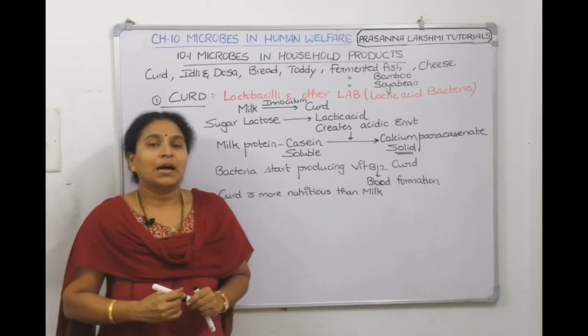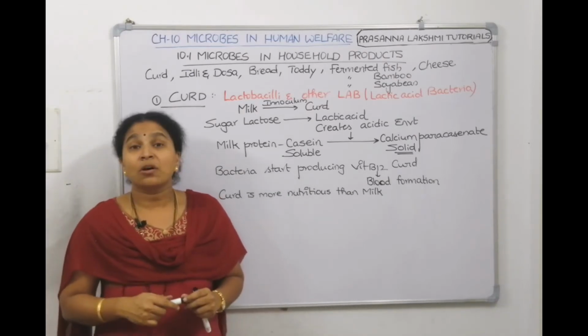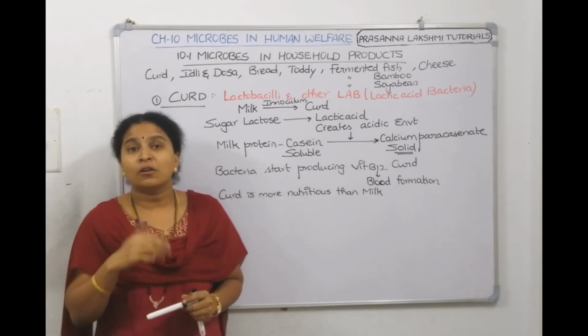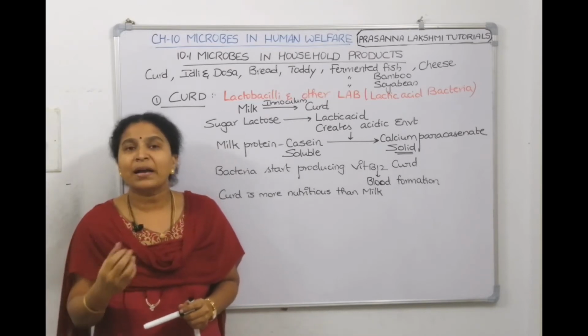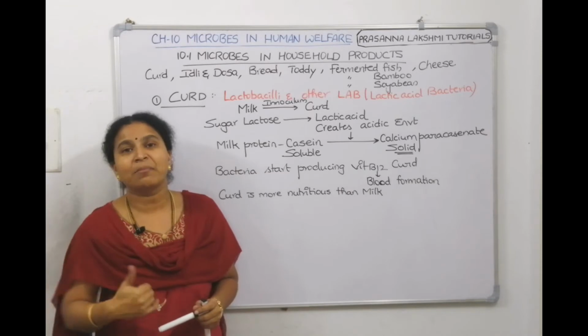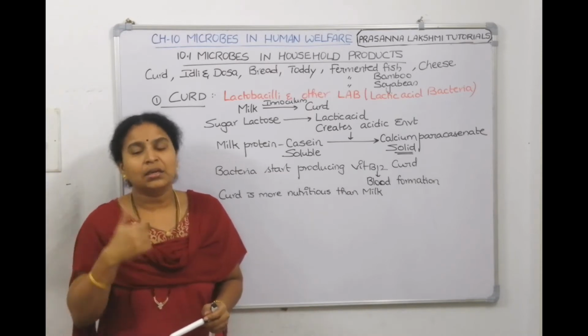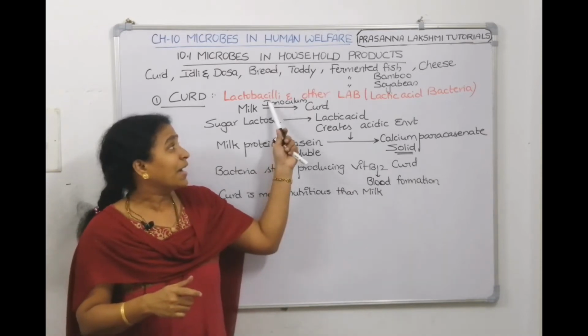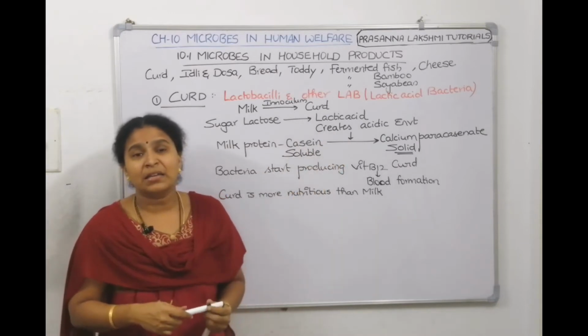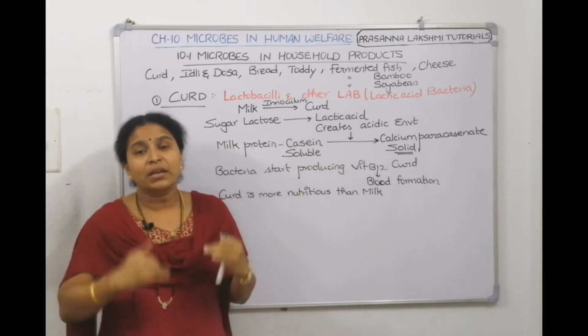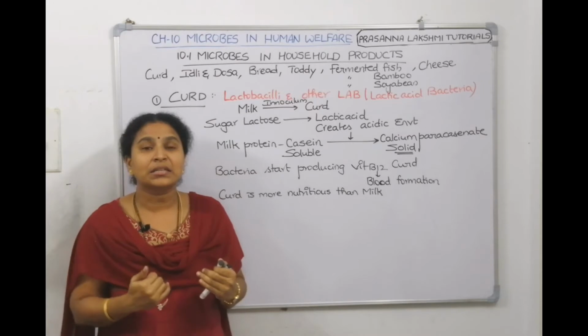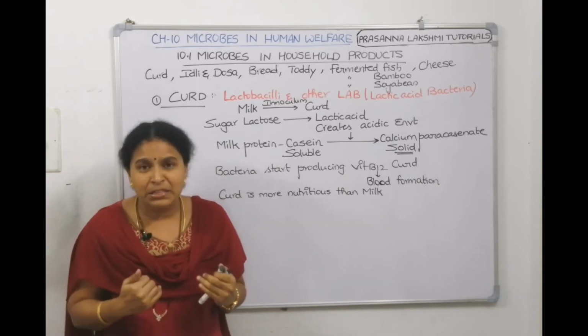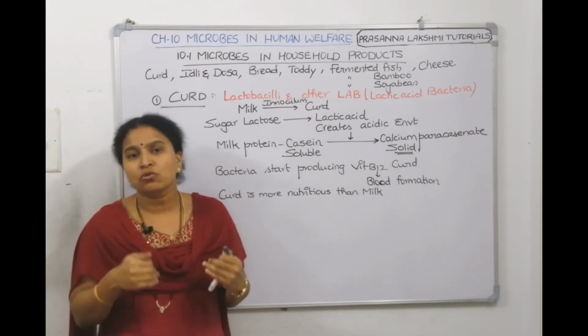Not only this, when a person is ill, the doctor asks us to take buttermilk or eat curd rice. Why? They know that curd and buttermilk contain lactobacilli and lactic acid bacteria. These go into the intestine and colonize it, and they will not give space for pathogenic organisms to grow inside.